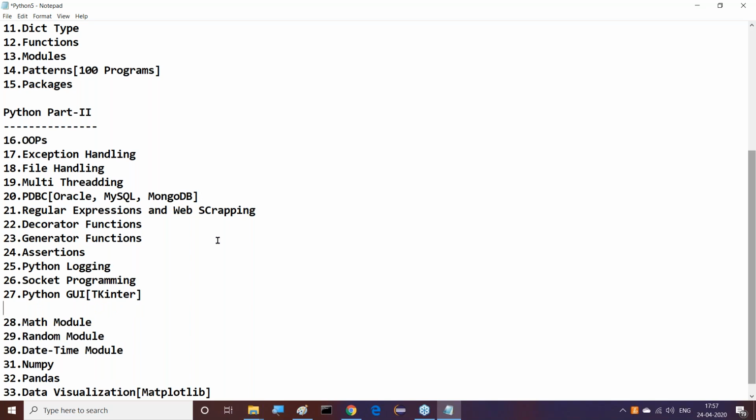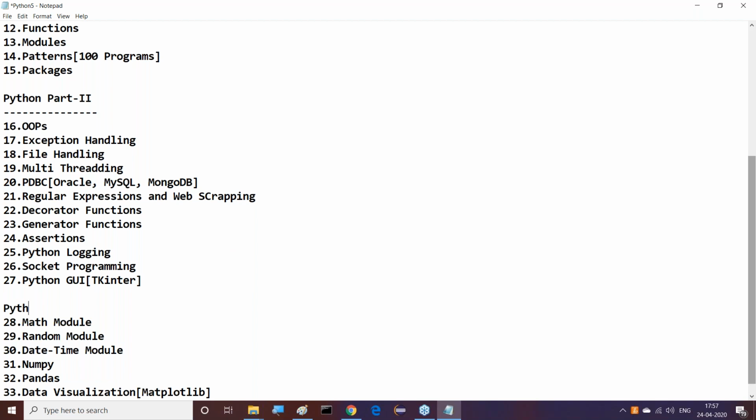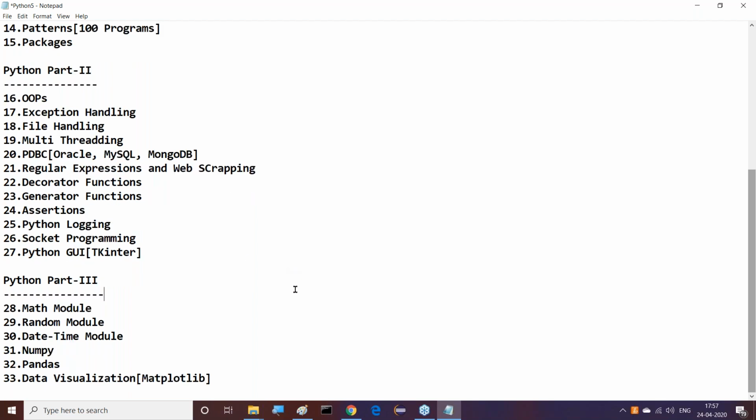This is Python part two, and the next one is Python part three. This is like modules, Python libraries. Python libraries: math and random, date time module, and NumPy, pandas, data visualization. Mainly, these are the things.